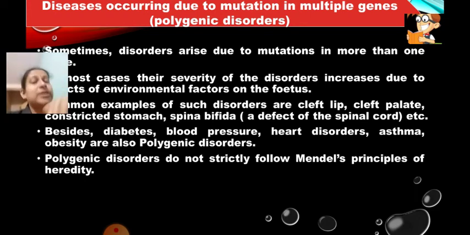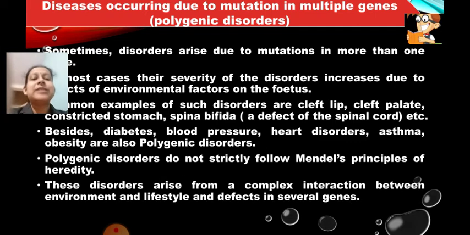Polygenic disorders may not follow strictly Mendel's principles of heredity. You have learnt about Mendel's principles of heredity. Here they may not be transferred according to those principles. Now let's see the next one.